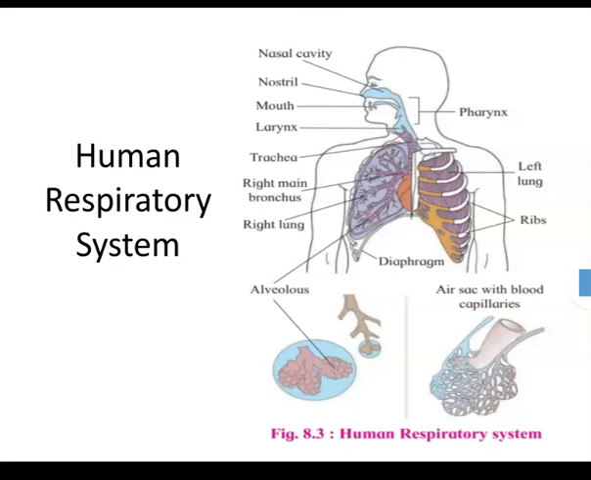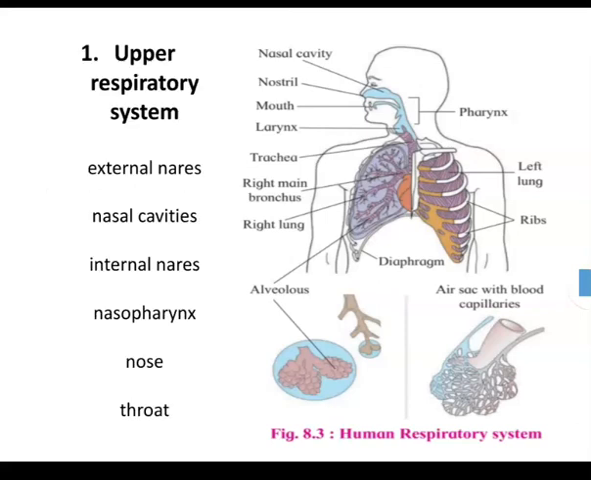Now let's see the human respiratory system. The respiratory system brings about inspiration, intake of air, expiration, meaning expelling of air, and exchange of different types of gases in the lung. These are then transported by blood from the lung to different tissues and parts of the body. The respiratory system can be divided into the upper respiratory system and the lower respiratory system.